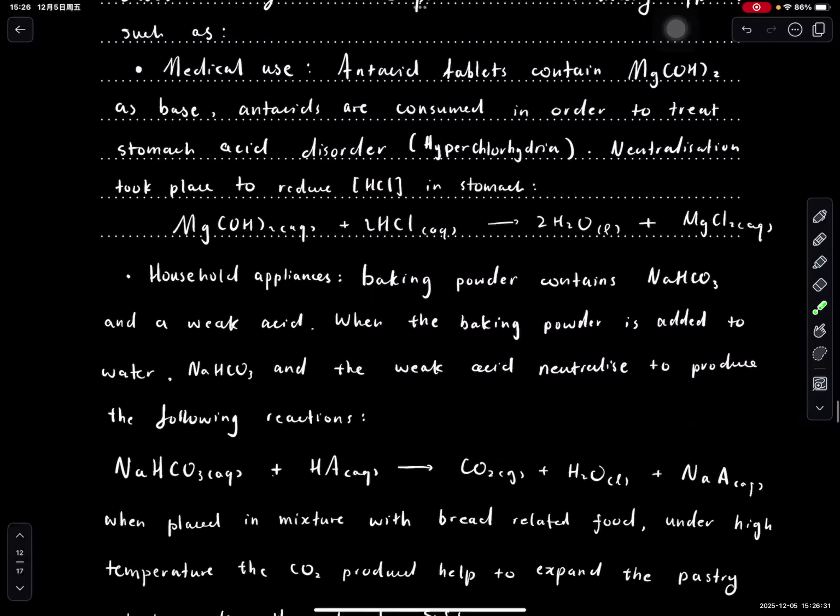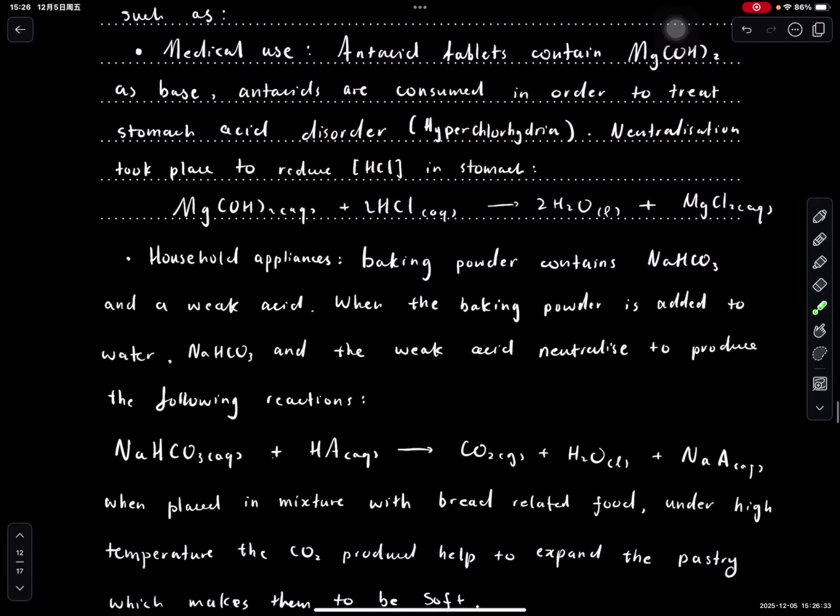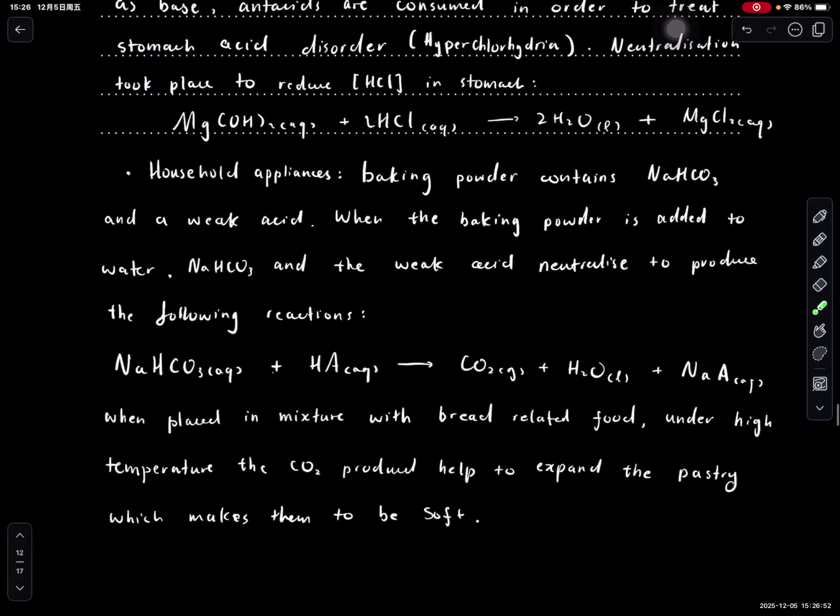Another application is the household appliance. We could use baking powder, which contains sodium bicarbonate and a weak acid. When it's added to water, the weak acid is able to collide, collision theory, with the base and produce a neutralization reaction. That neutralization reaction produces a lot of carbon dioxide gas.